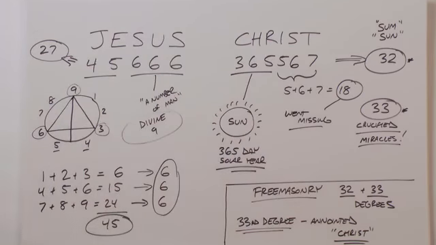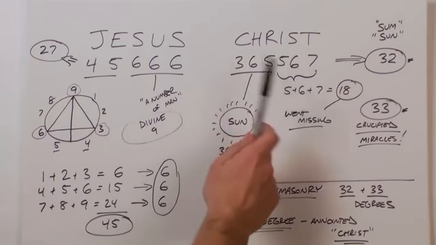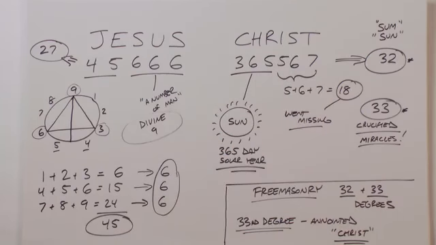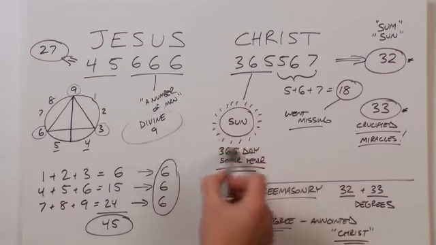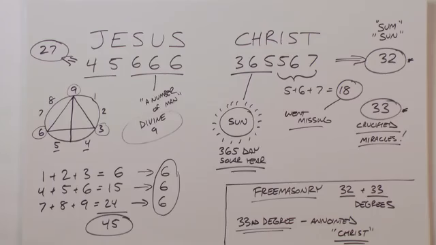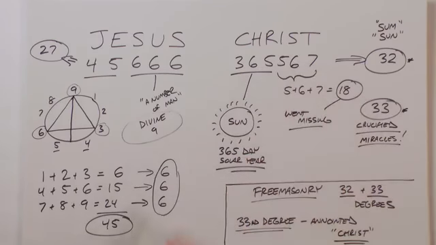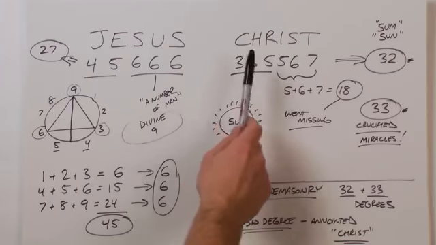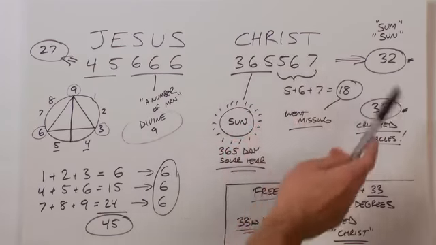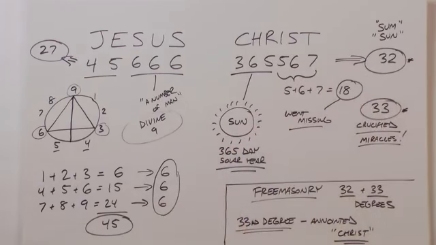Let's take a look at Christ. 365567. 365 is, of course, the number of days in a solar year, or 365 days of the sun. 5 plus 6 plus 7 equals 18. If you add 3, 6, 5, 5, 6, 7, you get 32.